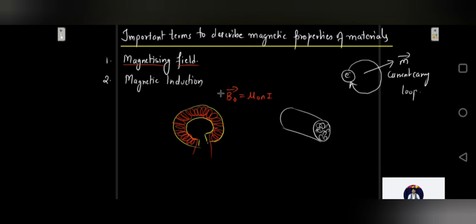I hope you are understanding. So this magnetizing field applied by a toroid on a soft iron core will induce the magnetic moment which will lie in the direction or maybe against the direction, depending upon the situation. So this magnetic moment would be lying either in the direction of the magnetic field or against it, and this magnetic moment would produce a current on the surface of this material, and this current is called the magnetization surface current.